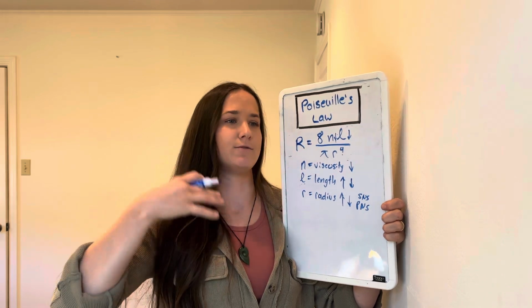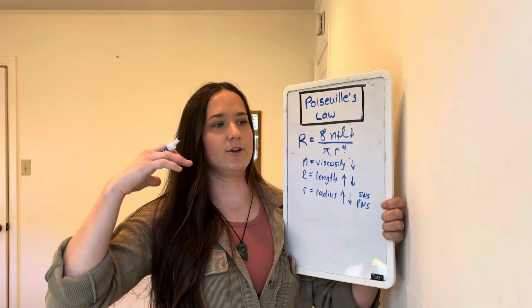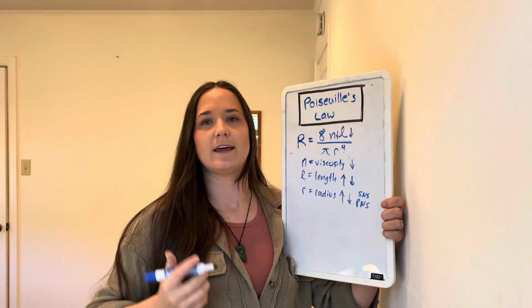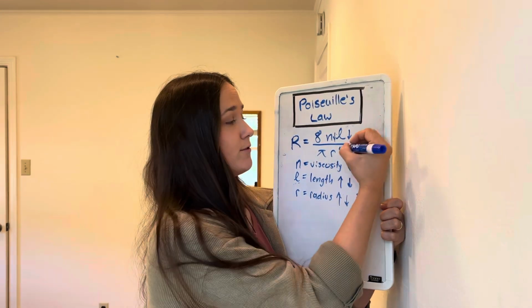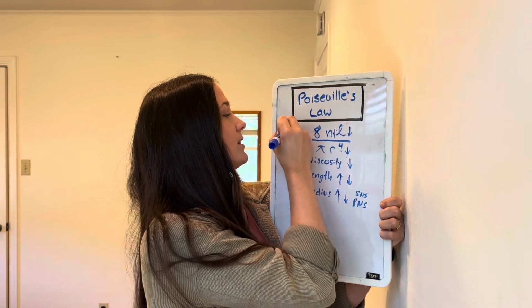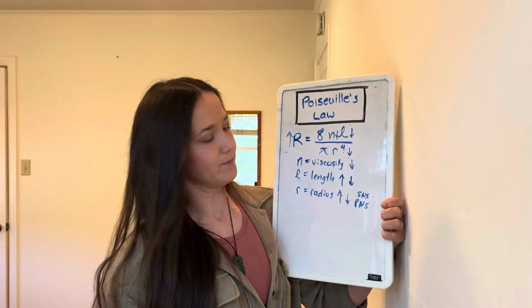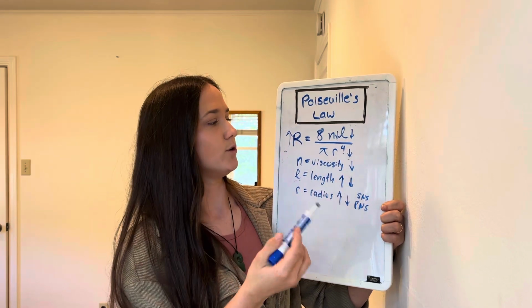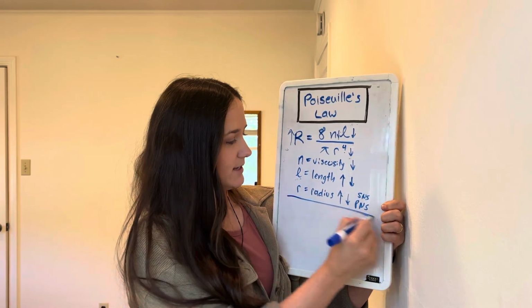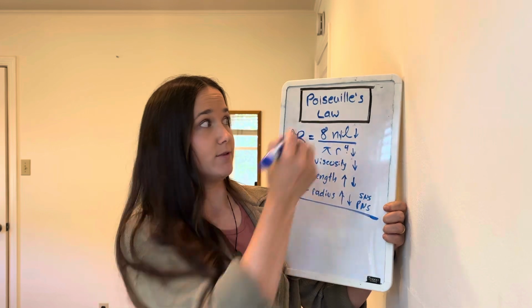We want to process our food and filter our blood and make urine and breathe air and do all the things that we typically need to do. So we're going to pull blood away from our periphery, and that means the radius will go down and therefore the resistance will go up. Overall, this is Poiseuille's principle or law, and let's talk about an example maybe where this doesn't work.